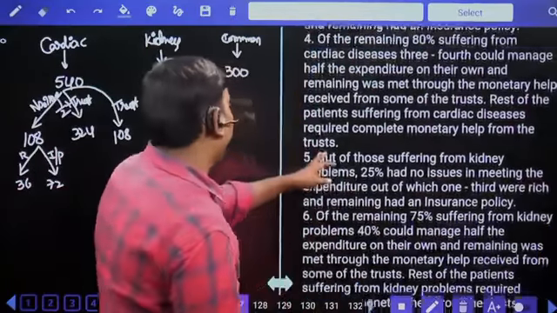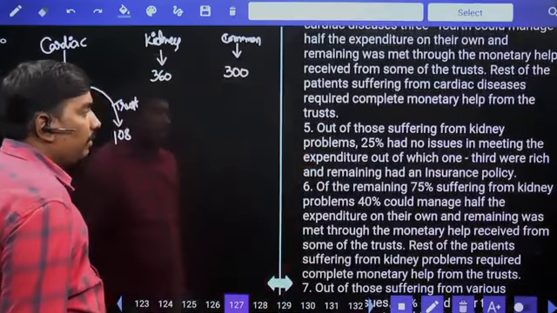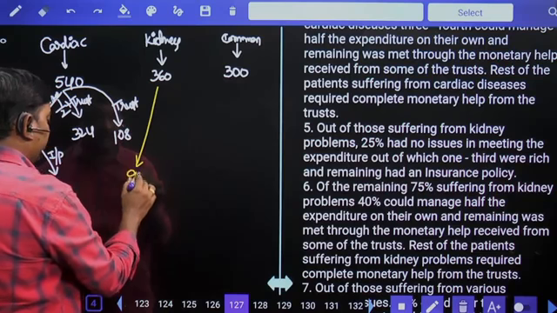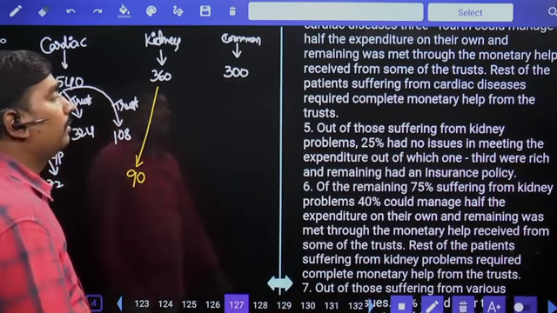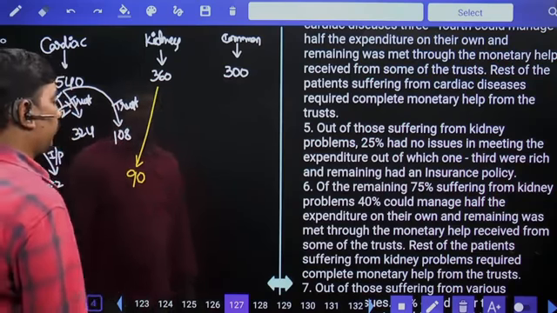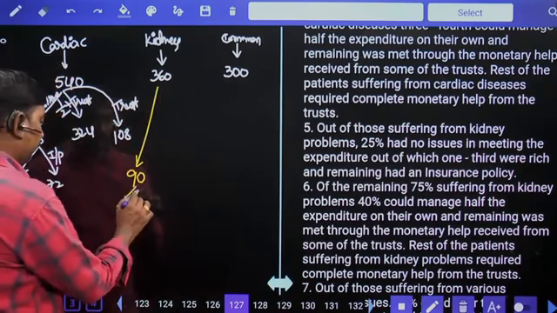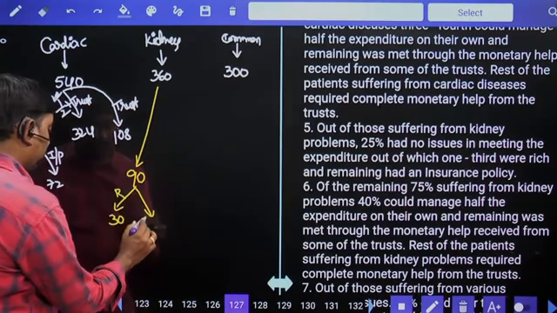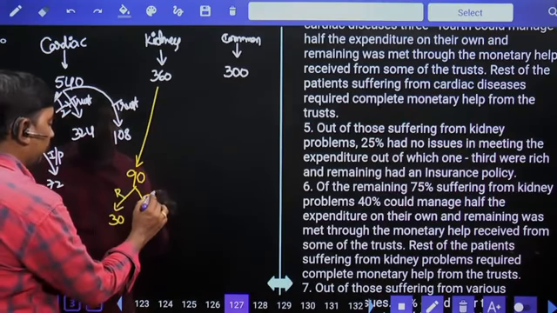Out of those suffering from kidney problems, 360, 25% had no issues. 25% means 90 members had no issues. Out of which one third were rich and the remaining had an insurance policy. In this 90, one third means 30 were rich and the remaining 60 members had an insurance policy.